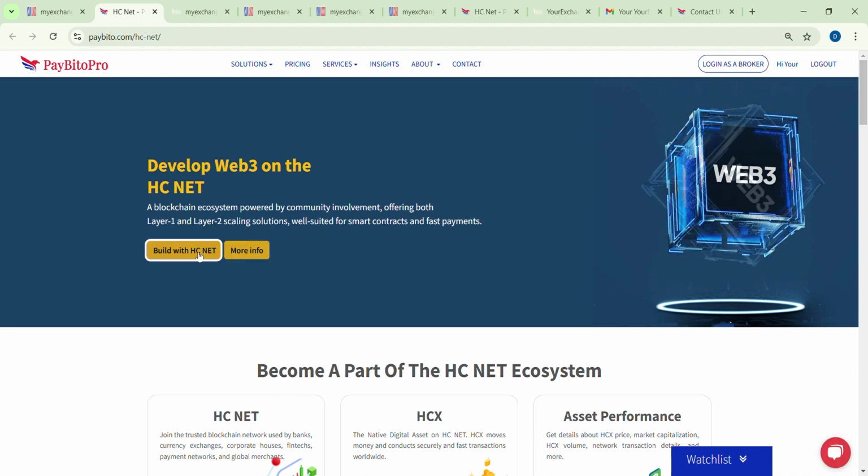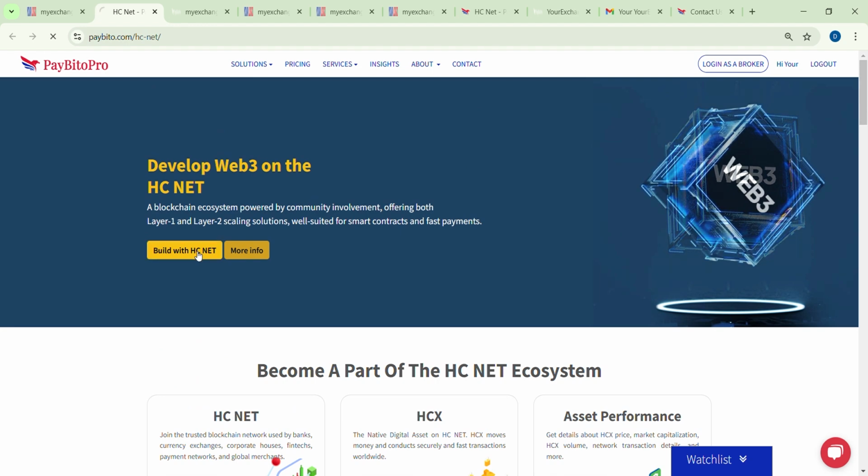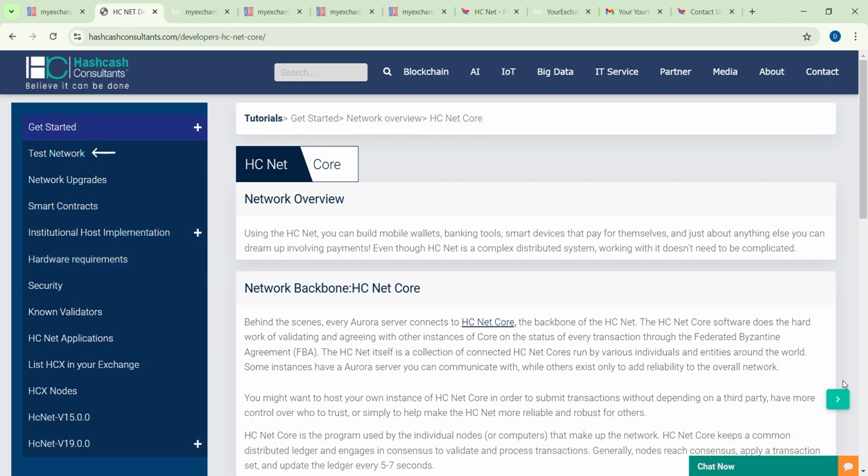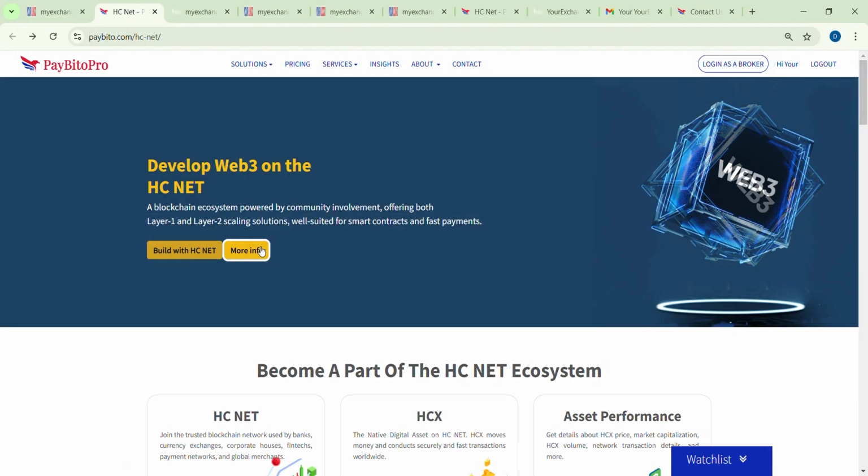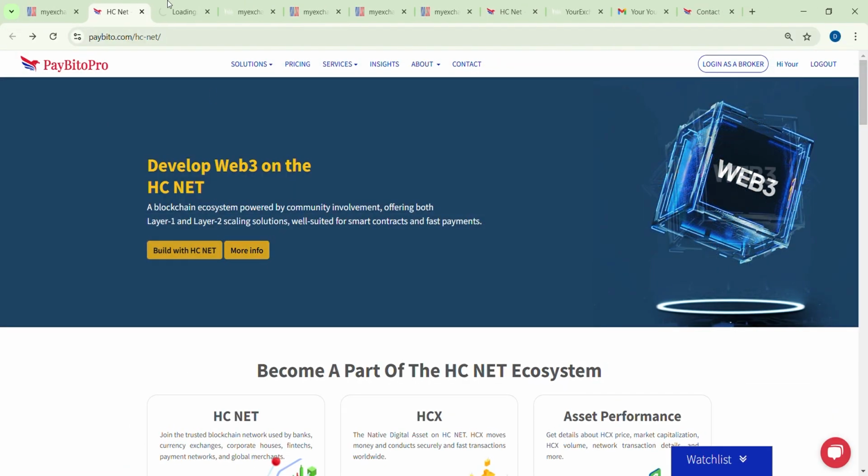Click here to get a complete tutorial about HCNet Core, testing network upgrades, smart contracts, institutional host, implementation, hardware requirements, security, known validators, HCNet applications, listing HCX in your exchange, HCX nodes, HCNet version 15.00 and HCNet version 19.00. Click here to discover more essential information about HCNet.